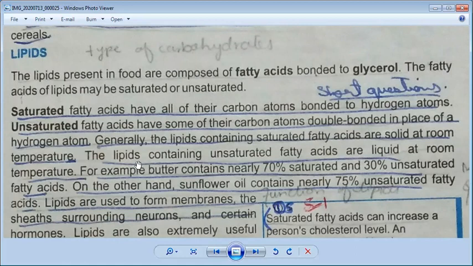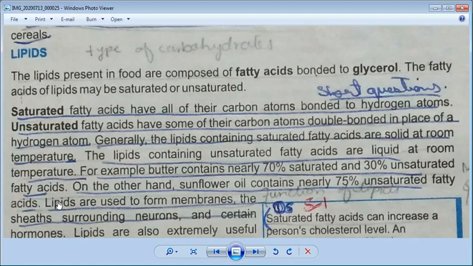This is the first column. In the second column, you give the heading of unsaturated fatty acids. First bullet, you will write that some of the carbon atoms are double bonded in place of a hydrogen atom. Then you will write that lipids containing unsaturated fatty acids are liquid at room temperature. Then give the heading of example: sunflower oil contains nearly 75% unsaturated fatty acid. So your two points are clear: the introduction of lipids and the difference between saturated and unsaturated fatty acids.